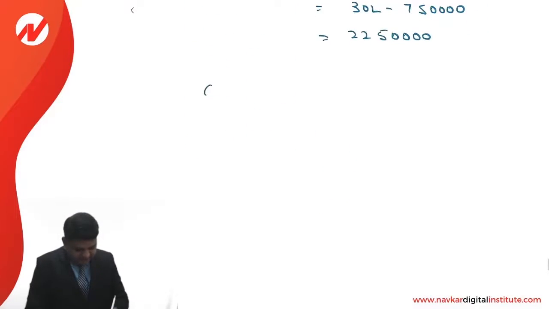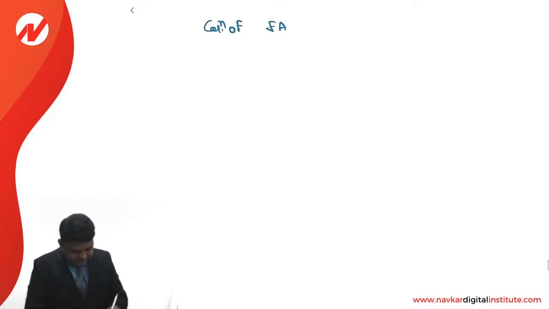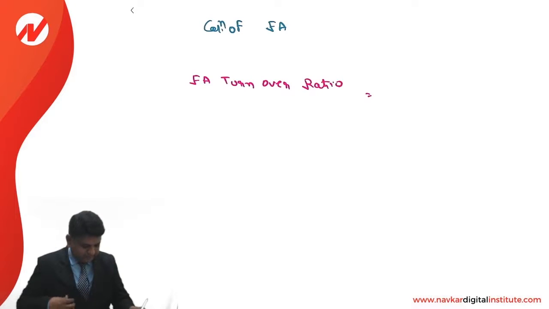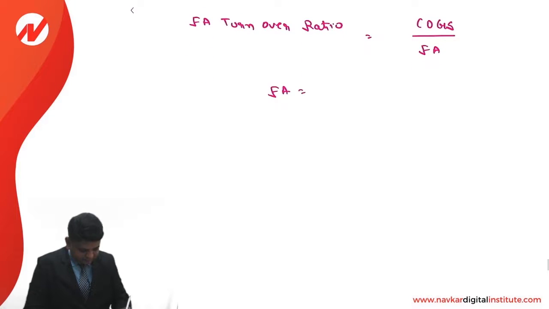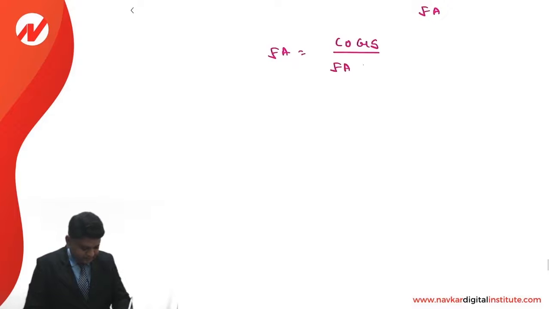Next is calculation of fixed asset. In that case, fixed asset turnover ratio is equal to COGS upon fixed asset. So fixed asset is COGS upon fixed asset turnover ratio.